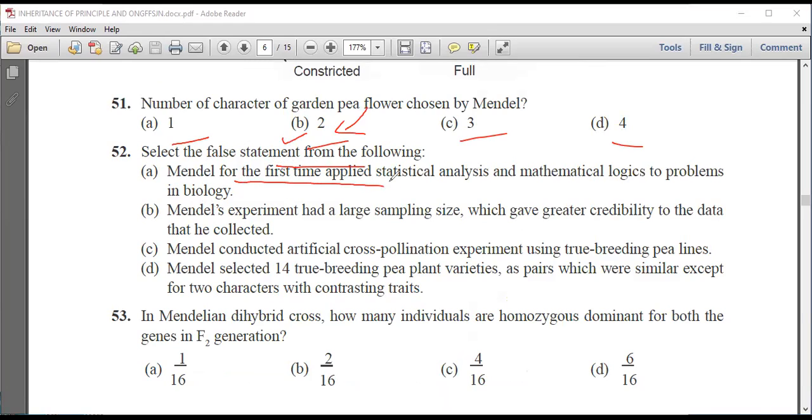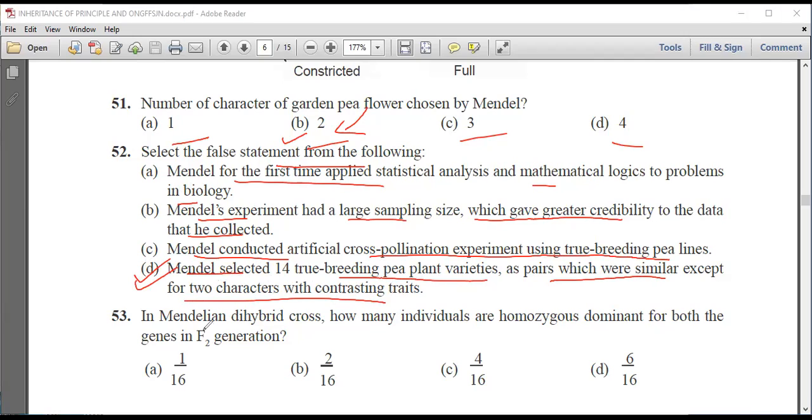Mendel for the first time applied statistical analysis and mathematical logics to problems in biology. Second, Mendel's experiment has a large sampling size, which gives great credibility to the data he collected. Third, Mendel conducted artificial cross-pollination experiments using true breeding lines. And fourth, Mendel selected 14 breeding pea plant varieties as pairs which were similar except for two characters with contrasting traits. So this is the false statement, that he selected two characters with contrasting traits.